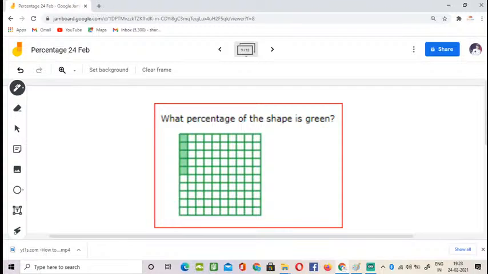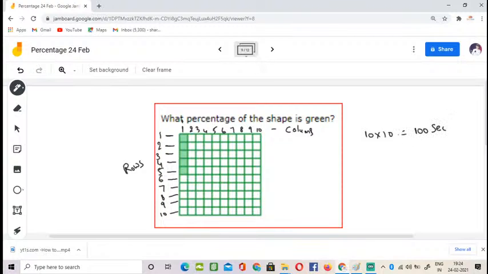By seeing the image itself, you can understand that it's a 10 by 10 block. The number of rows is 10, 1, 2, 3, 4, 5, 6, 7, 8, 9, 10, and the number of columns is also 10. So it's a 10 by 10 matrix. The block is divided into 10 by 10 equal parts, which are 100 sections.